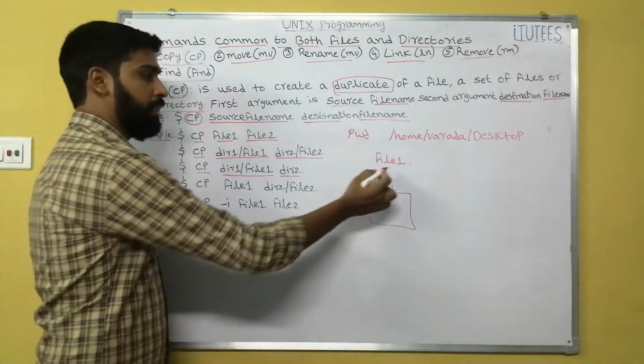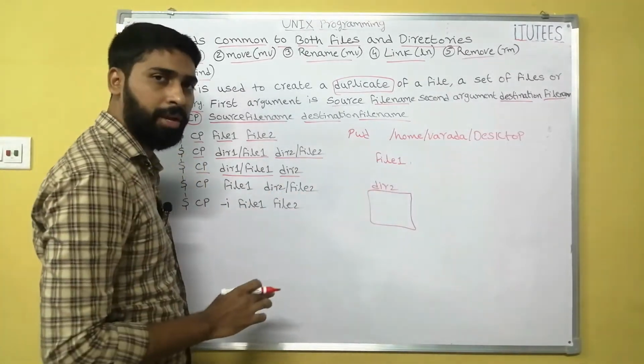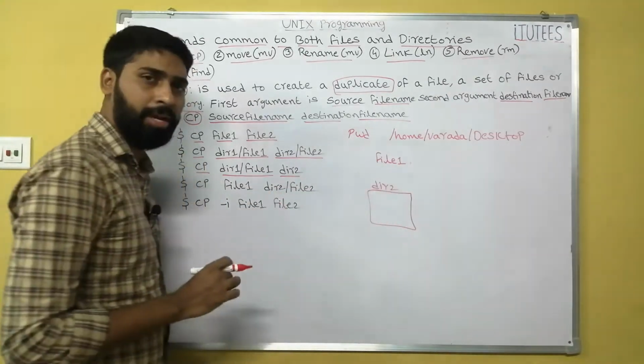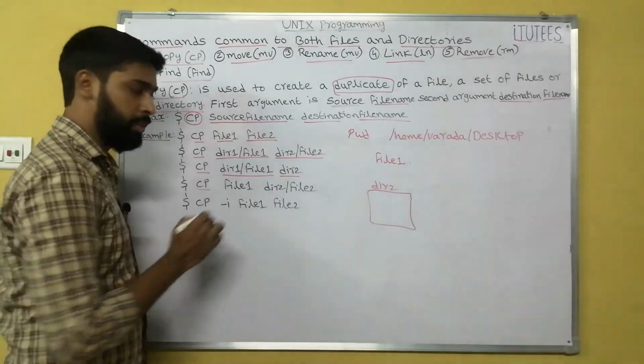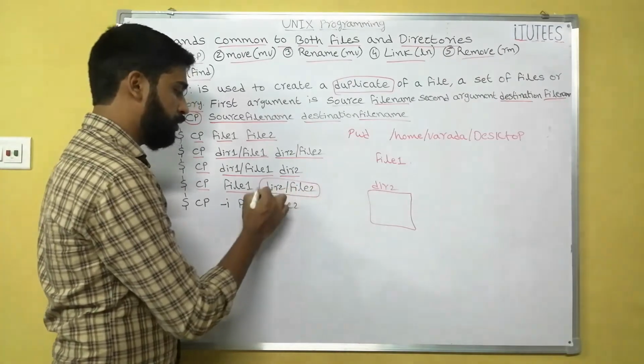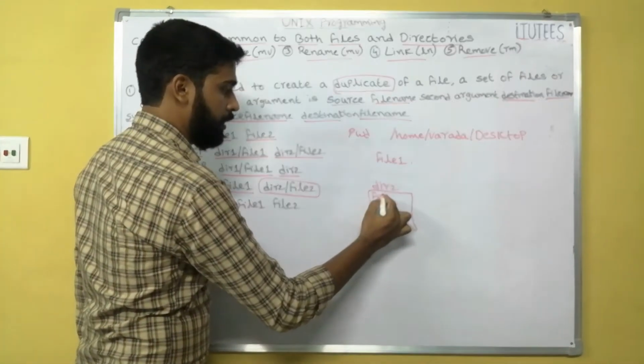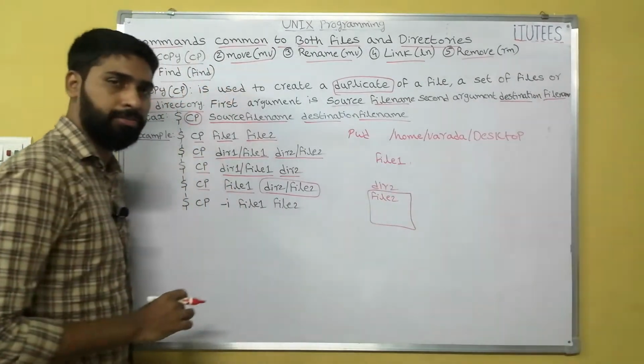For example, file1 is on the desktop. Now I want to copy this file1 and place it into dir2. How? cp, the source file name is file1, and copy it to dir2/file2. That means this file is duplicated with another file name, file2.